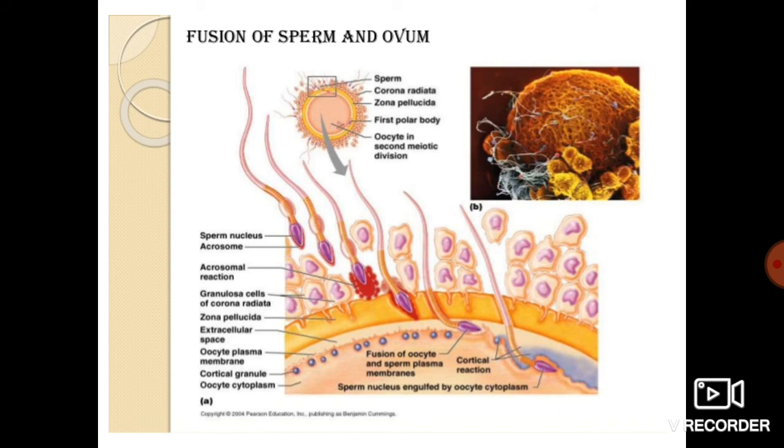Okay. Now there is an enlarged view of this small thing which you have seen. Here you can see a small rectangular box showing the sperm coming here. It is penetrating, puncturing the zona pellucida and corona radiata, and going inside. So this enlarged view is shown in this particular diagram. Okay, students.